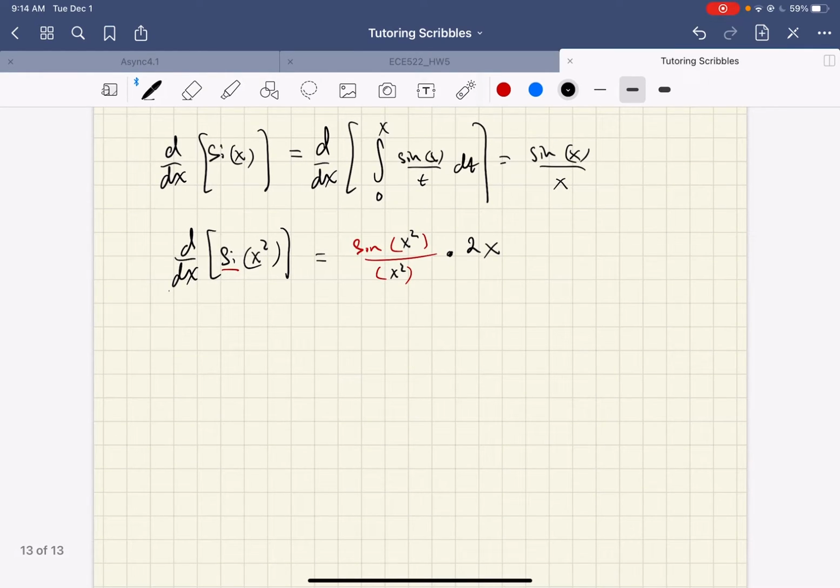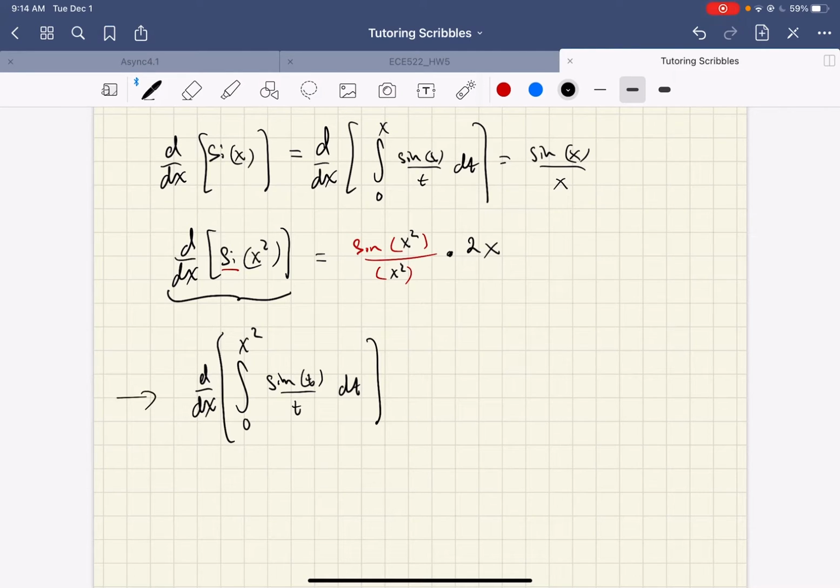I could write this exact question, the derivative of psi of x squared, as an integral from 0 to x squared of sine of t over t dt. In this form, it might look scary and weird, but in the other form, maybe it looks much more like the familiar chain rule.